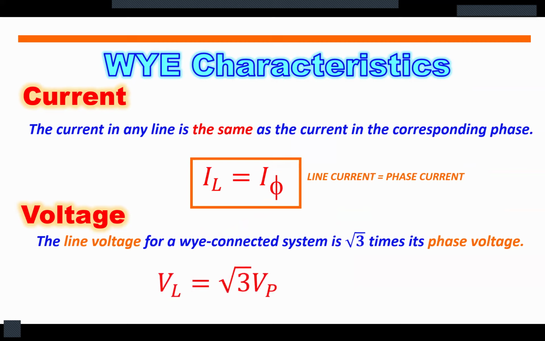In mathematical equation, that will be the line voltage is equal to square root of 3 multiplied by the phase voltage. So, mahalaga itong mga equation na ito sapagkat we will deal more on Y-connected system. So, itong mga equation na ito ay para lamang sa mga Y-connected system.